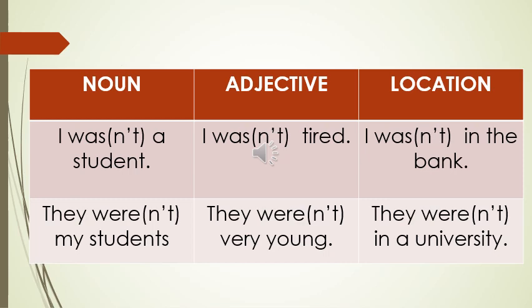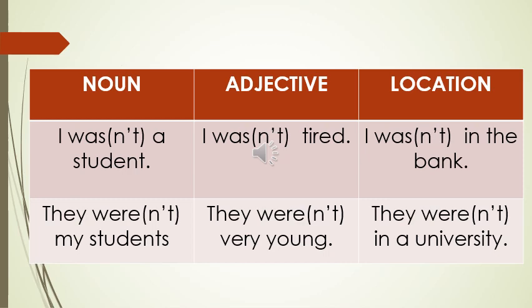Adjective, I was tired or I wasn't tired. They were or they weren't very young. I'm using was and were so you can remember how to use them. And the last one is location. I wasn't in the bank or I was in the bank and they weren't or they were in a university. I'm giving here examples in the affirmative and negative form using was and using were, using nouns, adjectives, and locations. As you can see, I'm not using other verbs.